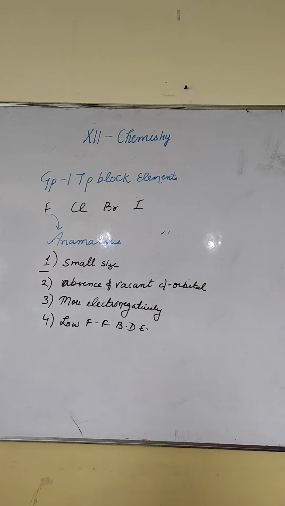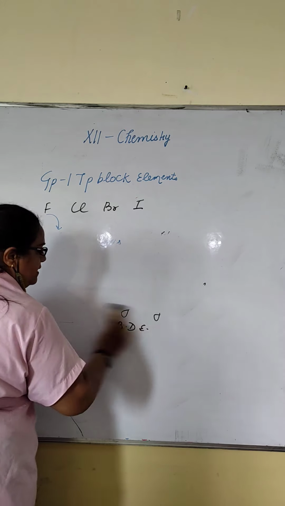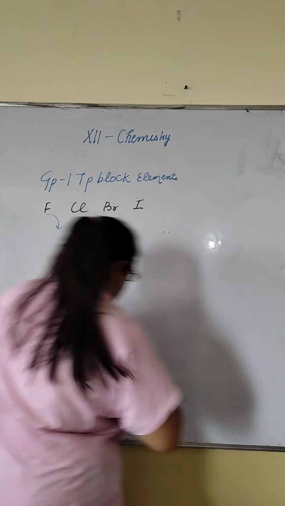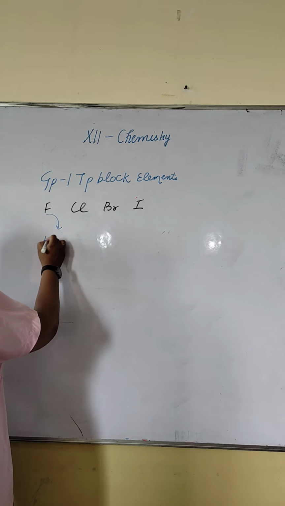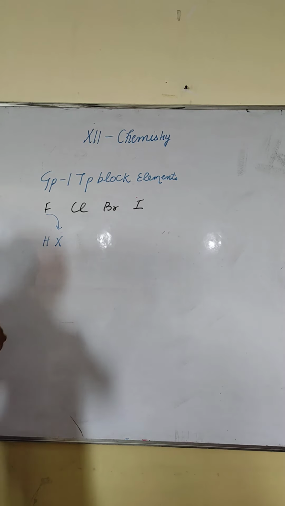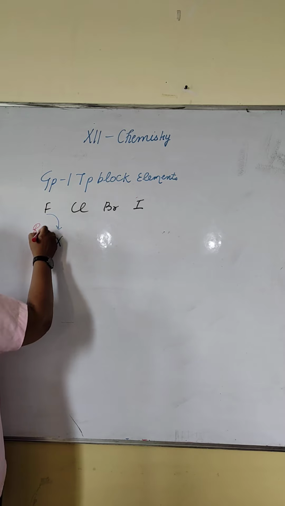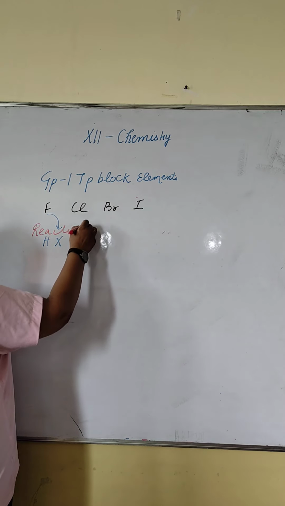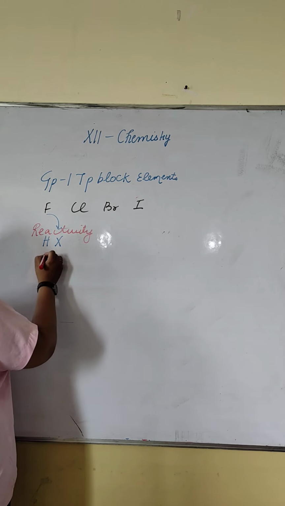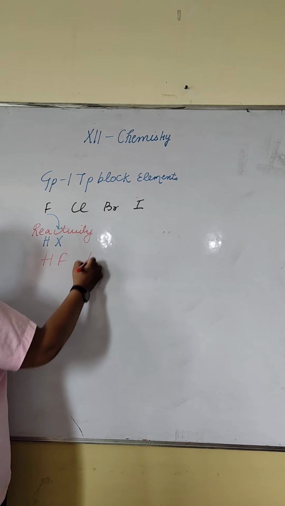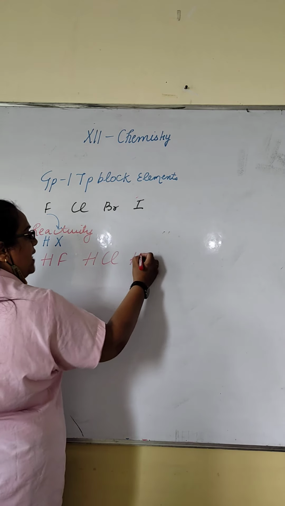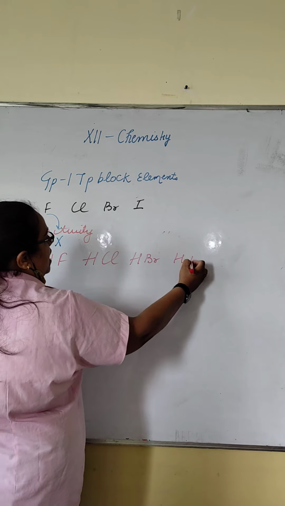Next chemical property is reactivity with hydrogen. What will they form? Halides. Their general formula is HX. Tell me the names of the halides: HF, HCl, HBr, and HI.